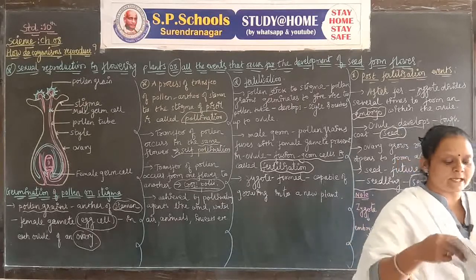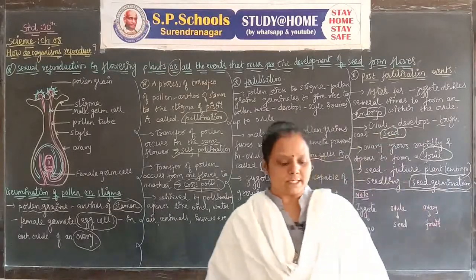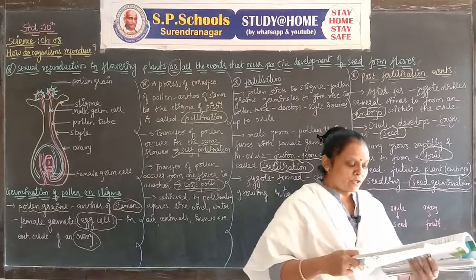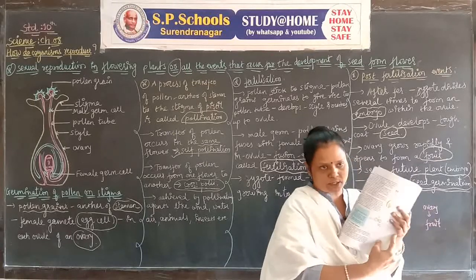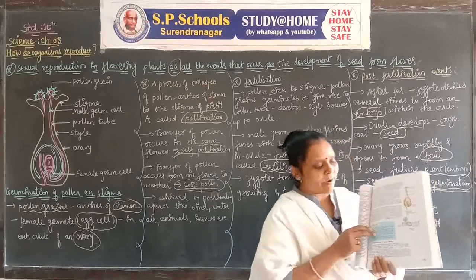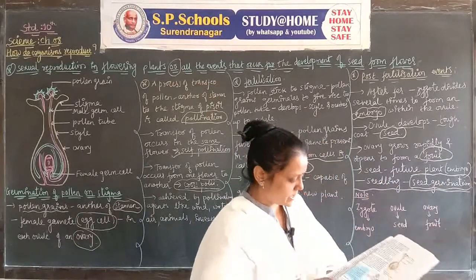We can see activity number 8.7, not directly, but it is important for the question and answer. You can draw the diagram for germination yourself, and you have to write the parts and understand them. Let's first see the activity.